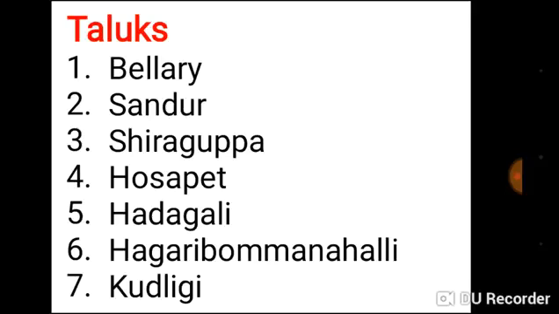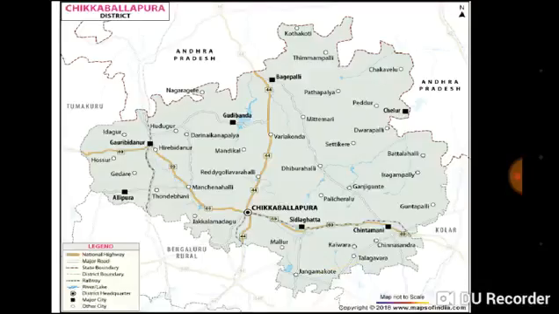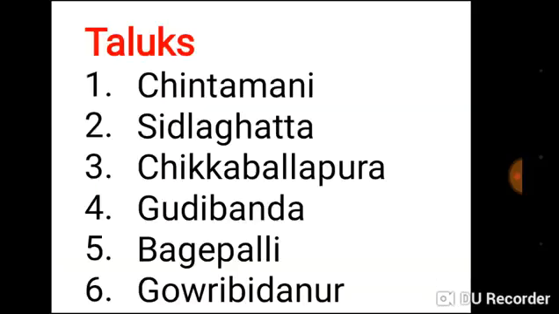Here is the area of Ballari district. In Ballari district there are 7 taluks: Ballari, Sandur, Siruguppa, Hospet, Hadagali, Hagaribommanahalli, Kudligi. The rivers which flow in this area are Tungabhadra, Hagari, Chinnahagari. Our next district is Chikkaballapura. Here is the area of Chikkaballapura. Now let us move on.